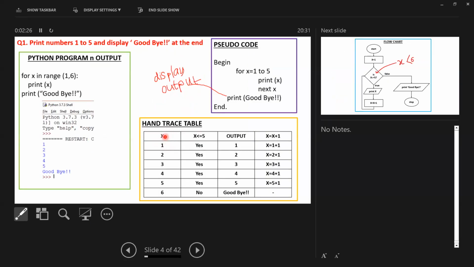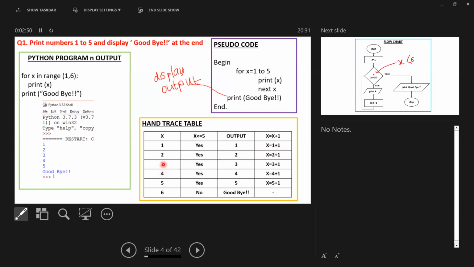We have the x value beginning at 1. Then is 1 lesser than or equal to 5? Yes. Then the output should be 1. Then increment by 1, then 2. That number 2 comes to this place. Then whether number 2 is lesser than or equal to 5. Yes. Then output number 2. 2 plus 1, 3.